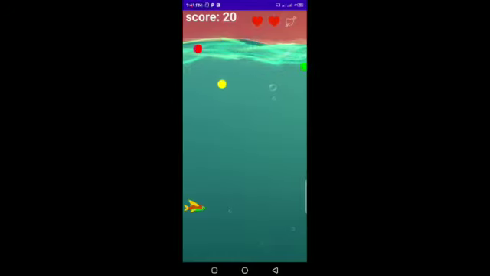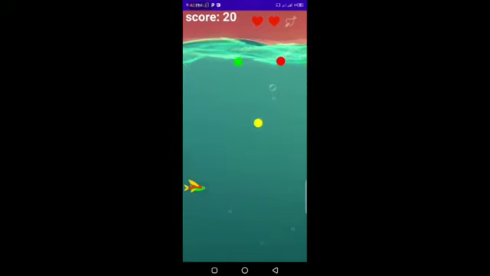Green and yellow balls will increase the score if you get them. The yellow ball will increase the score by 10, and the green ball will increase the score by 20. And if you get a red ball, it will destroy your life, and you see that.